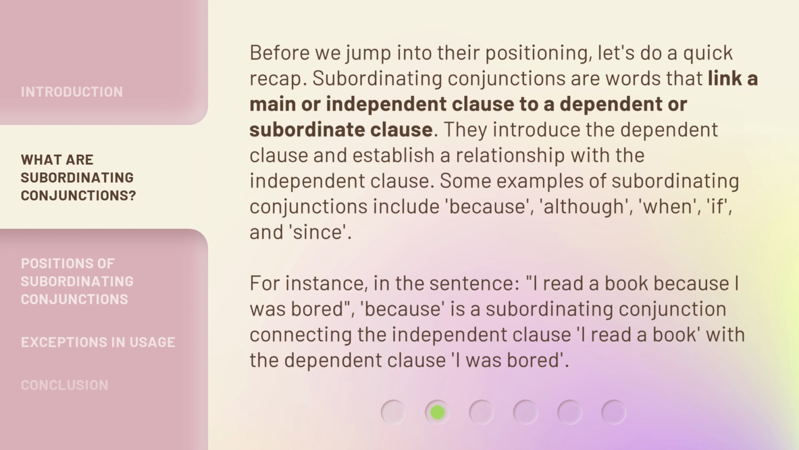For instance, in the sentence, "I read a book because I was bored," because is a subordinating conjunction connecting the independent clause, "I read a book," with the dependent clause, "I was bored."